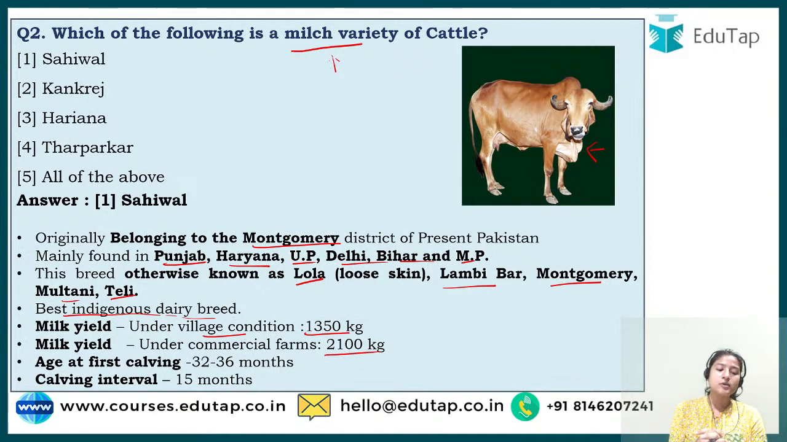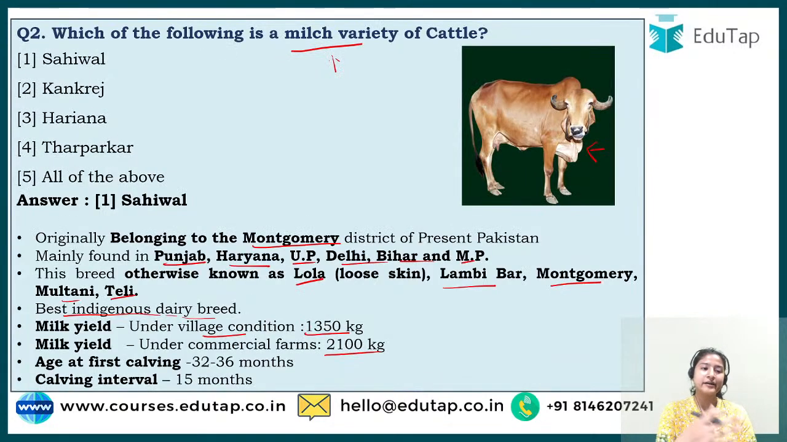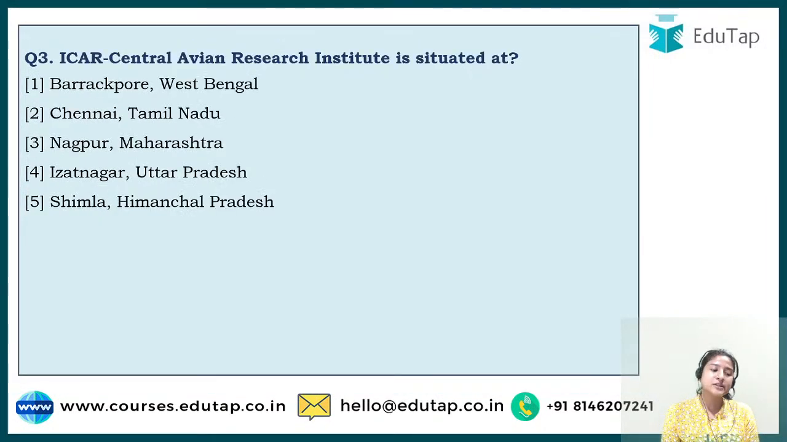Okay, now the age of first calving, calving is basically giving birth, is 32 to 36 months, and the calving interval is what? 15 months. All right, so I hope that is clear to you all. And the rest of the categories belong to the mixture, that is draught and milch both categories. So basically, males are used for labor purposes, and females are used for milk. Now question number 3, it says ICAR, Central Avian Research Institute, is situated at.